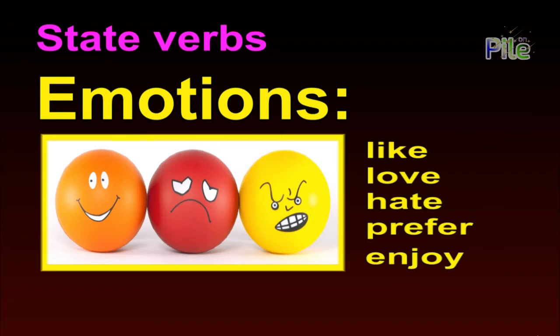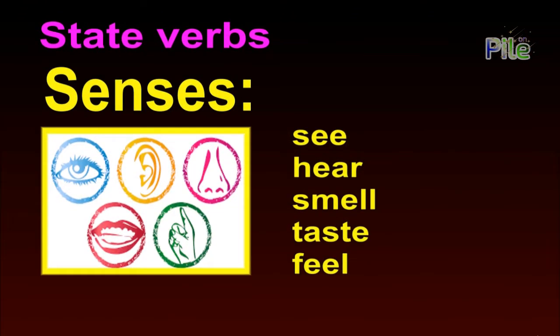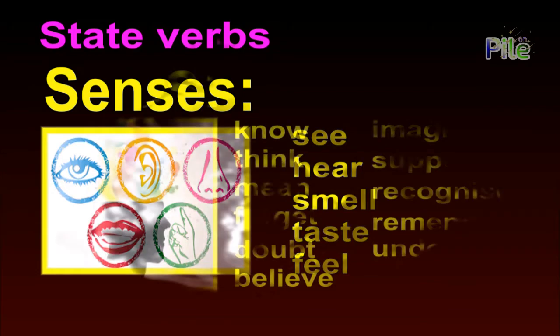The first group is emotions. The verbs are like, love, hate, prefer, enjoy. The next group is our senses, and the verbs are see, hear, smell, taste, feel.